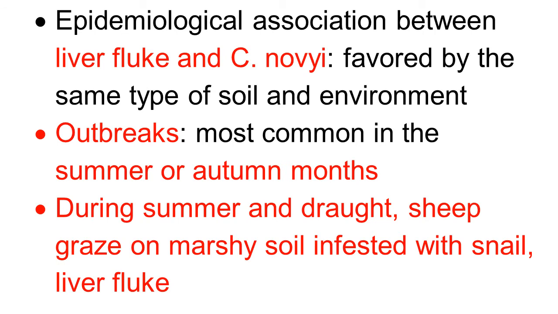The outbreaks are most common during summer or autumn months. That is the important environment for snail, liver fluke and Clostridium novyi. During summer and drought, the sheep graze on damp marshy soil that is also infested with snail and liver fluke.